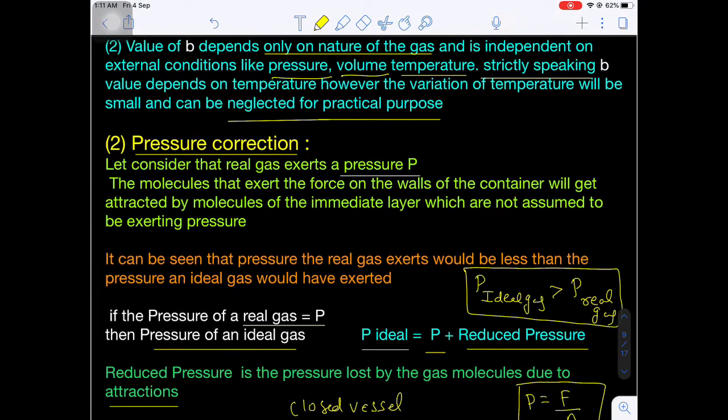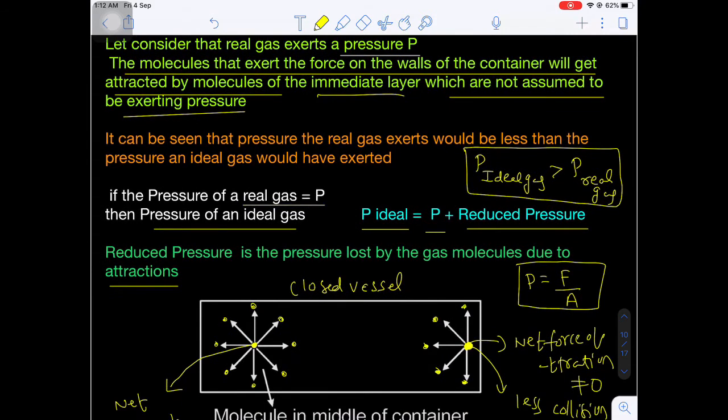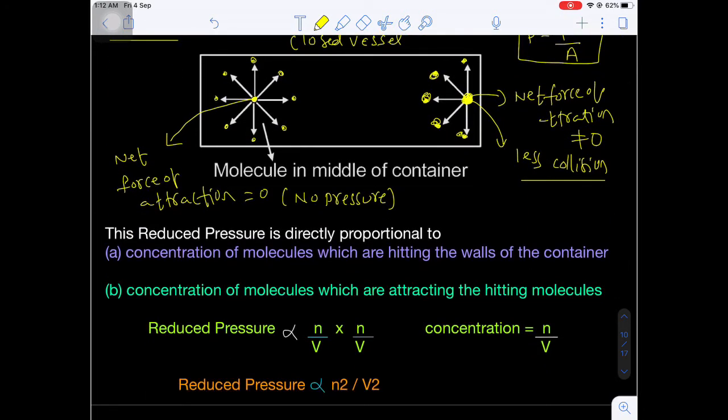Here also, if you observe, the molecules that exert force on the walls of the container will get attracted by the molecules of the next immediate layer, which are not assumed to be exerting the pressure. They try to attract the molecule which is near the inside of the wall of the container. That's why the pressure decreases.